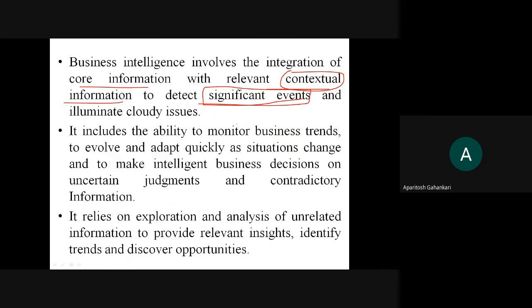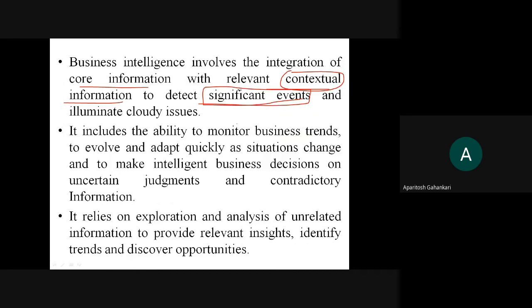Right now, if you take the example of Reliance, Reliance has now taken a big leap into renewable energy. Why? Because they are foreseeing the significant event that in the coming 50 or 100 years there may not be petrol as such.